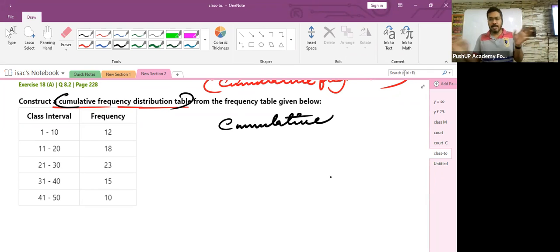Okay. Now I will give you my own explanation. Nothing related to maths. Related to your real life. Children, listen to this sentence which I'm framing. The result which you get in the final examination is the result of your cumulative efforts throughout the year. Understood, children? What is the meaning of cumulative? The end result which you get is based on the cumulative efforts which you make throughout the year.